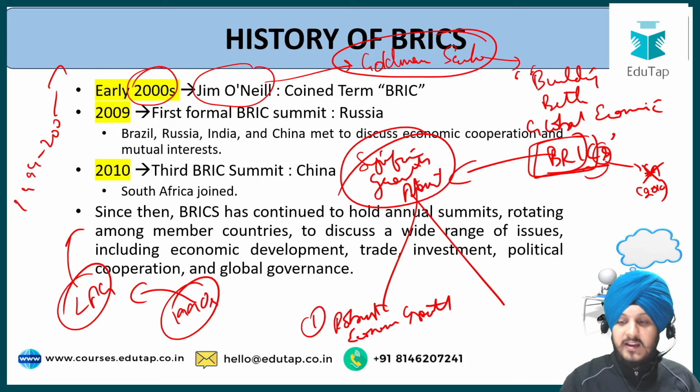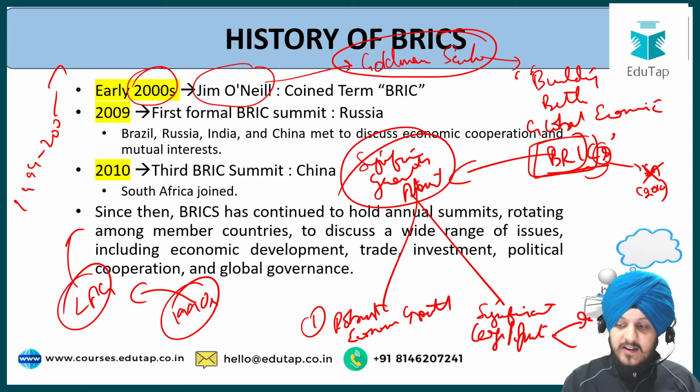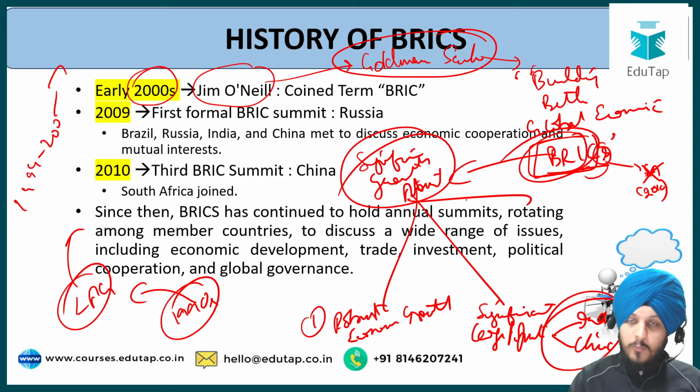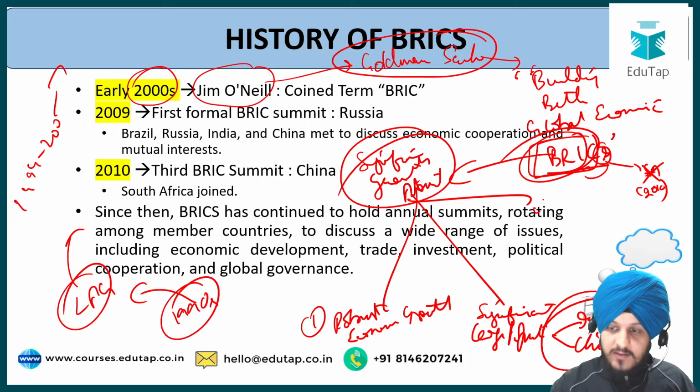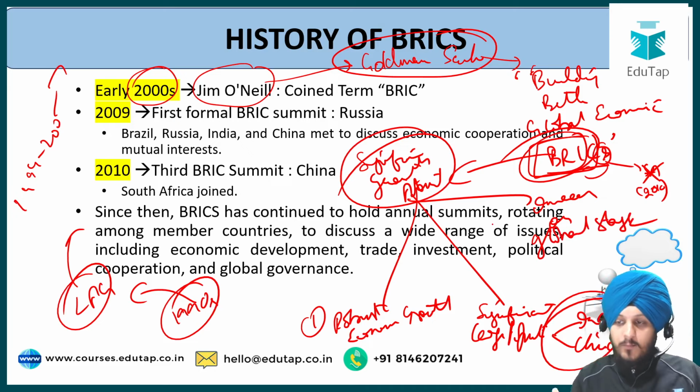Now, another reason he gave was that these countries have a significantly large population, especially India and China. Another point that he gave regarding this BRIC grouping idea was that these countries have shown increased influence on the global stage. So these were the reasons why he brought this idea in his research paper regarding the BRIC.